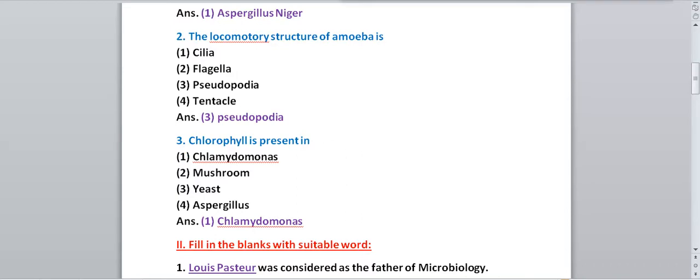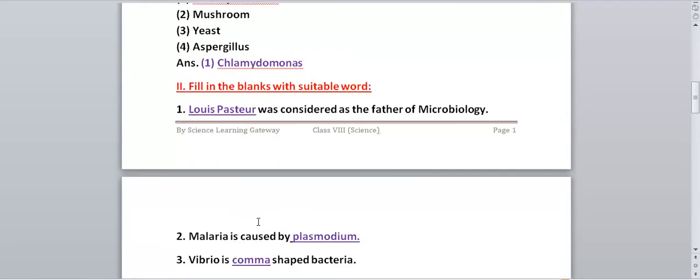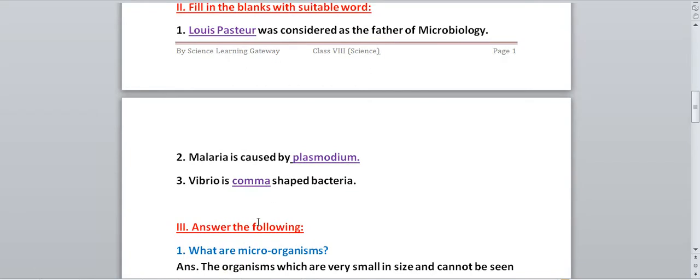Next, we have fill in the blanks. Okay, so in fill in the blanks, the first question is, Dash was considered as father of microbiology. In this chapter, we have read about two scientists, Louis Pasteur and the second was Robert Koch. Both of them have given a great contribution in the field of microbiology, but Louis Pasteur was considered the father of microbiology. So this is the correct answer.